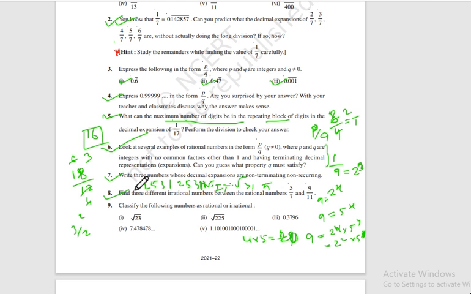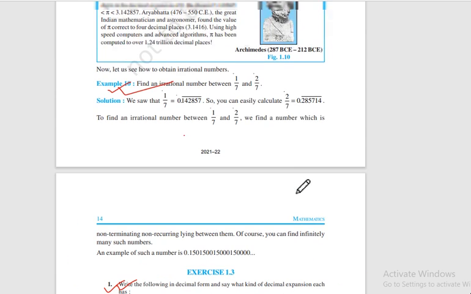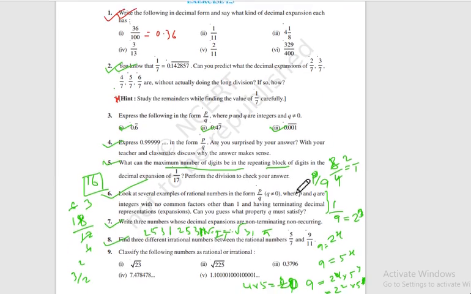Now question number 8, find the different rational numbers between these two numbers. What will you do? I have shown you already in one example. You just expand this in its decimal expansion, and this also in its decimal expansion, and take some initial numbers, then take another number, third or fourth number, in between these two numbers, and repeat it again and again, and you can do it. And if you cannot do it, please write it in the comment section. It is already done in your examples, isn't it? I have done it earlier.